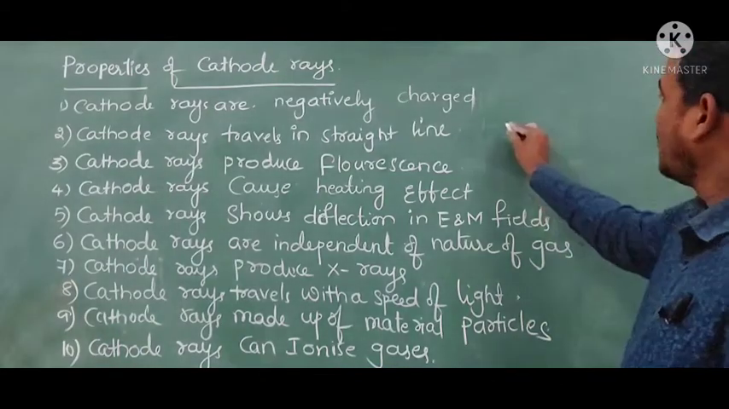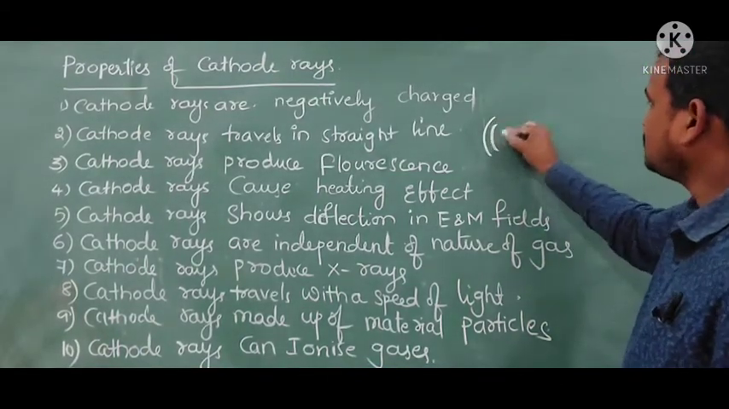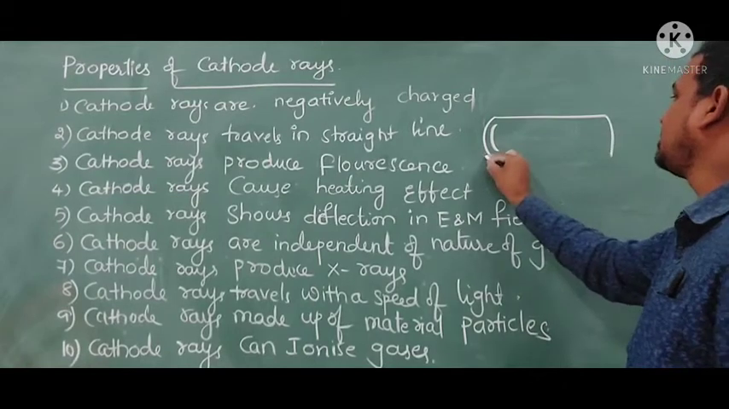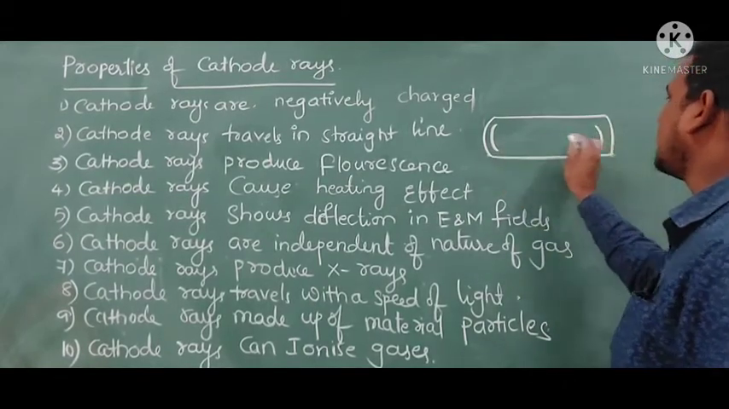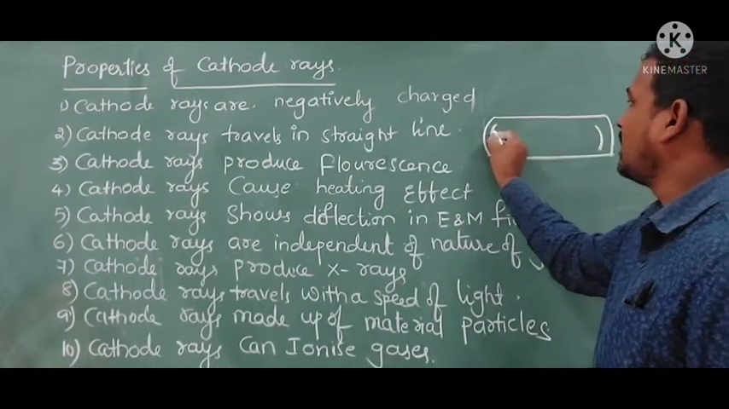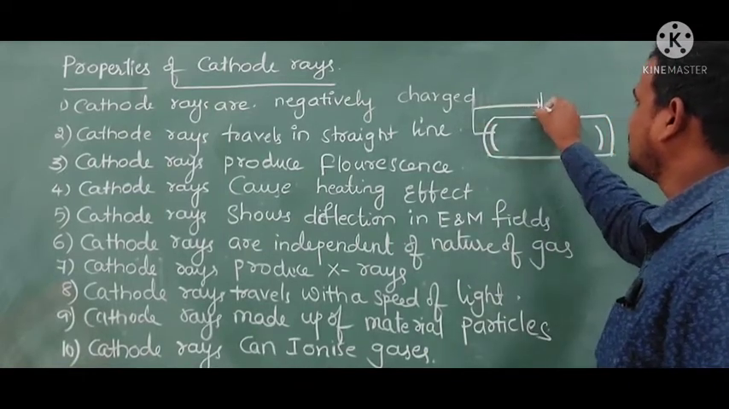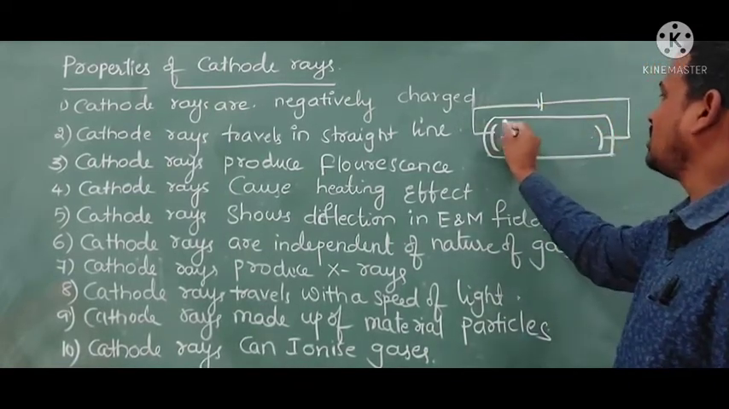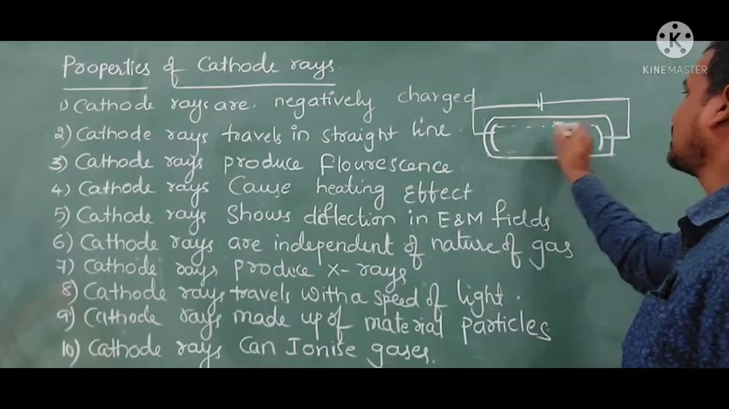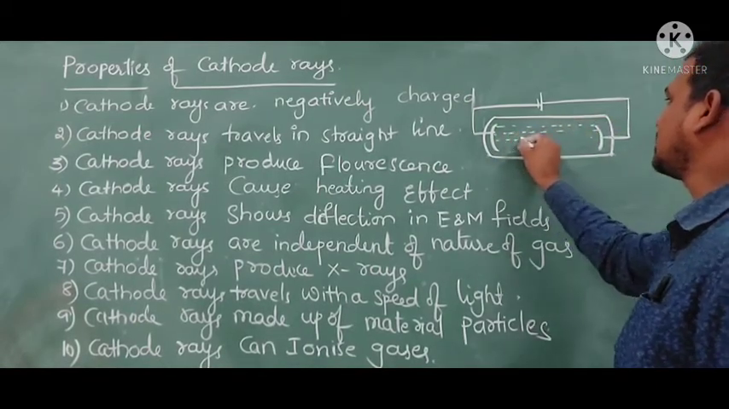Look here. If I take the discharge tube, in this discharge tube, I am allowing the cathode to produce the cathode rays.